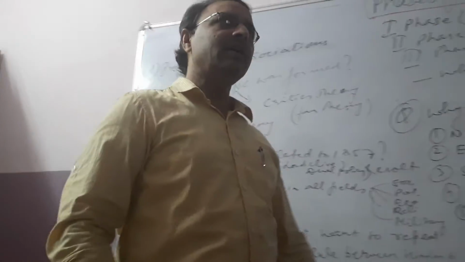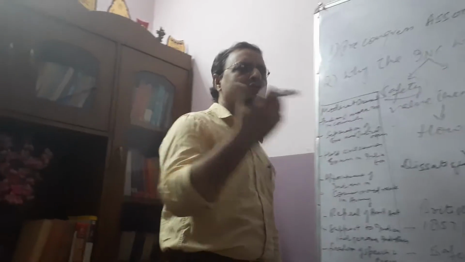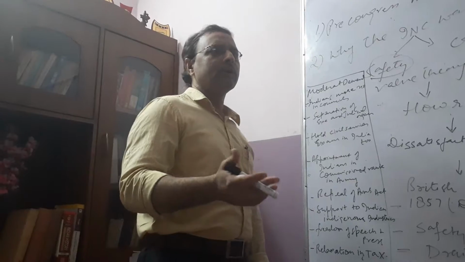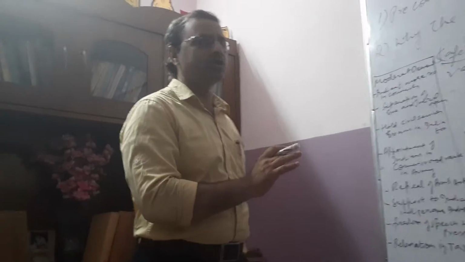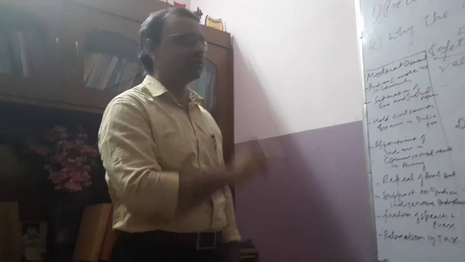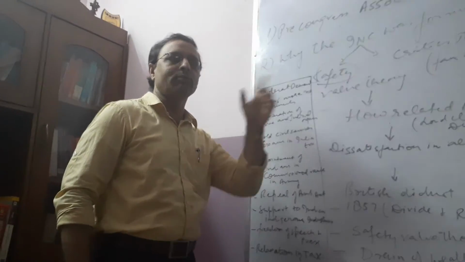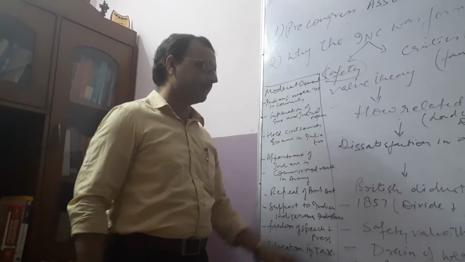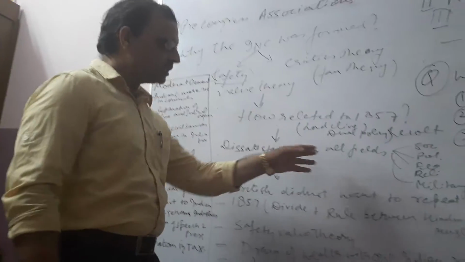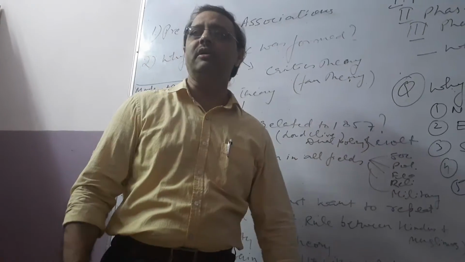During 1857, the revolt took place in our country, as everyone knows, and there were different causes for that. The revolt was unluckily suppressed also, because of different causes, but that is a separate question. We are not discussing 1857 here, but it was related to the formation of the Indian National Congress somewhere. How? Because there was dissatisfaction in all the fields in India.